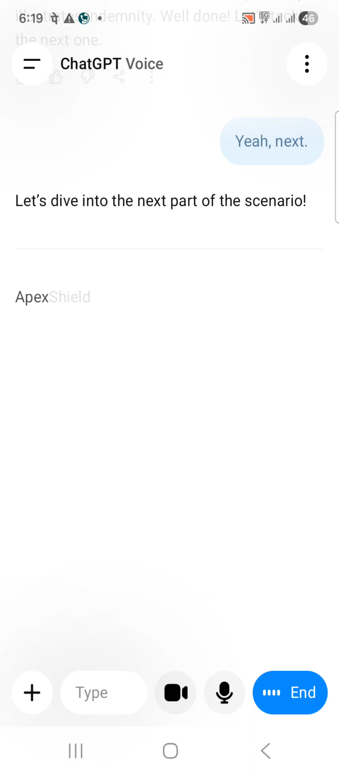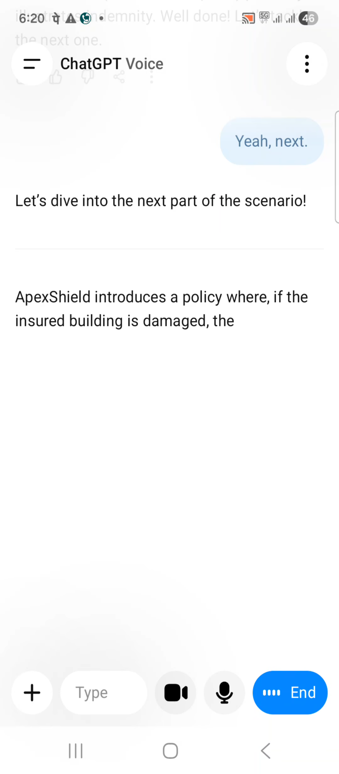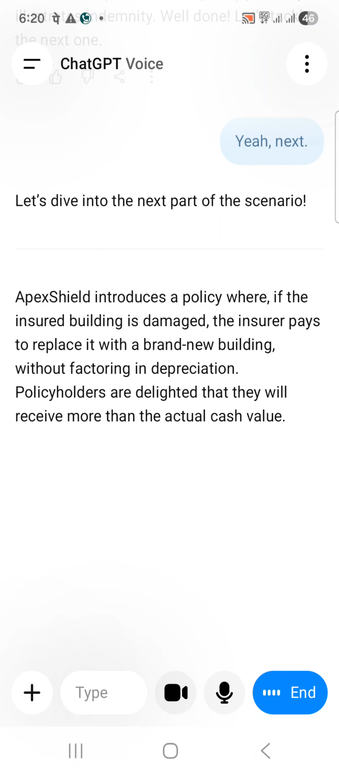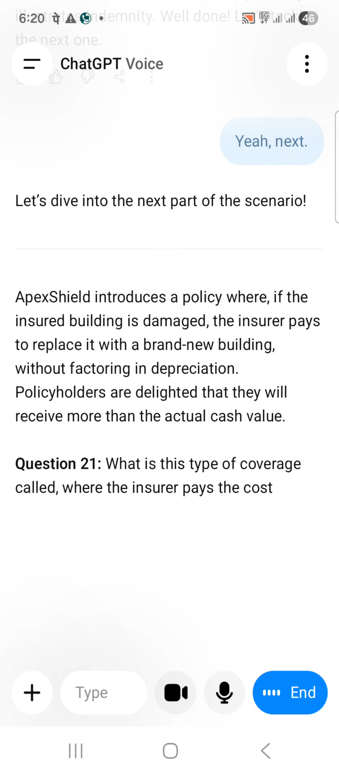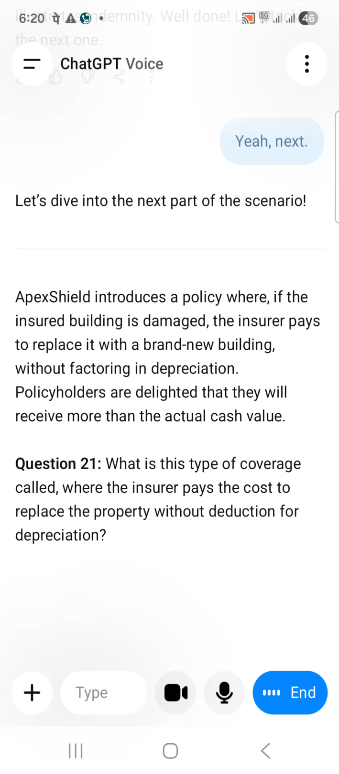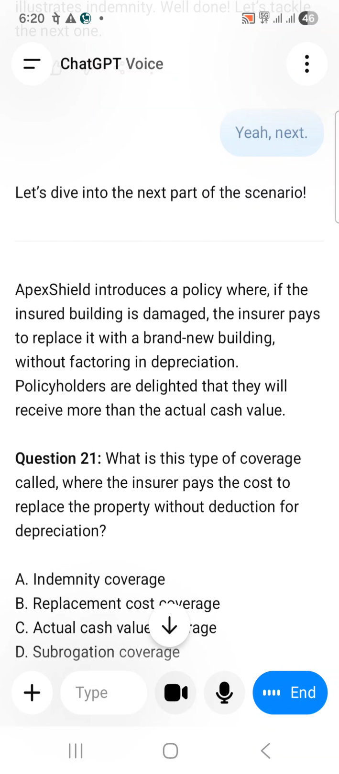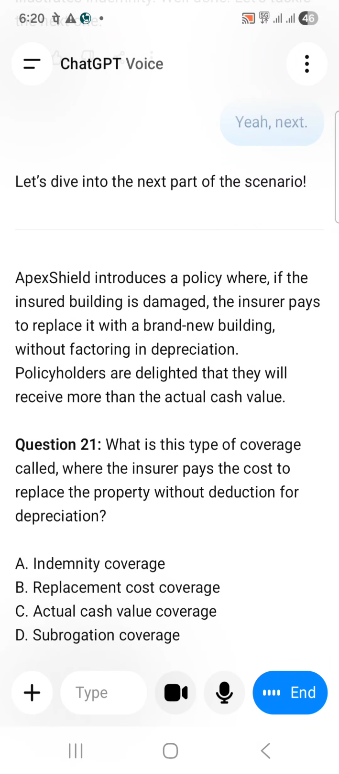Let's dive into the next part of the scenario. Apex Shield introduces a policy where, if the insured building is damaged, the insurer pays to replace it with a brand new building, without factoring in depreciation. Policyholders are delighted that they will receive more than the actual cash value. Question 21. What is this type of coverage called where the insurer pays the cost to replace the property without deduction for depreciation? A. Indemnity coverage. B. Replacement cost coverage. C. Actual cash value coverage. D. Subrogation coverage.